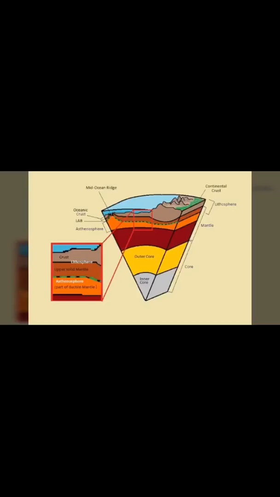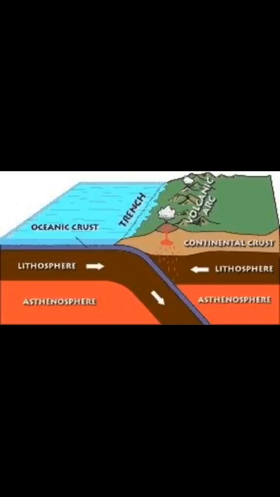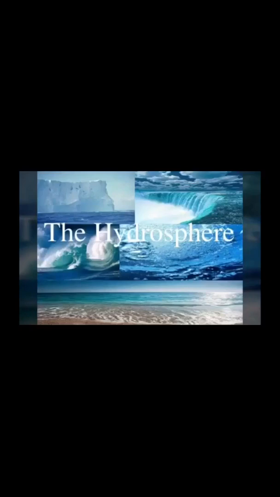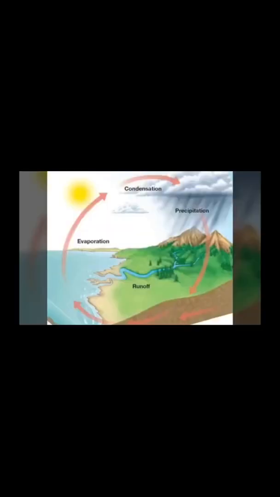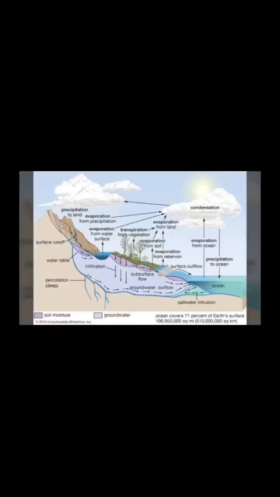The other three subsystems, hydrosphere, biosphere and atmosphere, are not mentioned in this lesson. Still, for better learning, we will know about these subsystems briefly. Hydrosphere. Hydrosphere is the total amount of water on a planet. Hydrosphere includes water that is on the surface of the planet Earth, underground water and in the air. It plays an important role in ecosystem and regulates atmosphere.